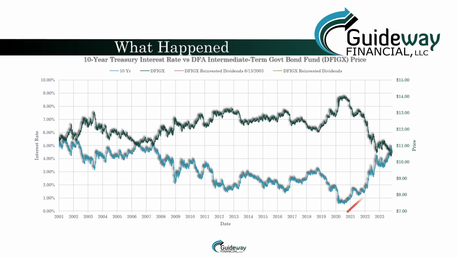Starting in 2020, interest rates began a steep rise, which caused a reflective drop in the price of the fund. But interest rates have risen in the past without causing losses. Why is this time different? For example, rates rose between 2003 and 2006, but our previous slides showed no losses during this period despite the drop in prices. It's easy to see why.